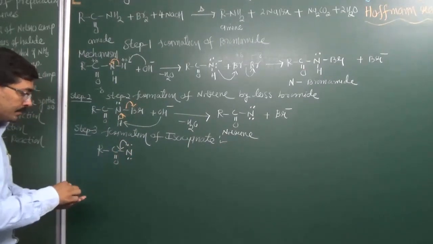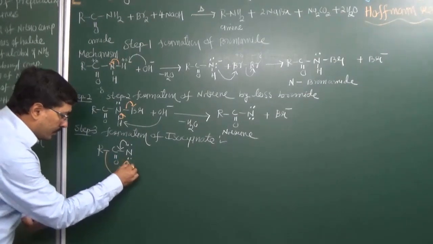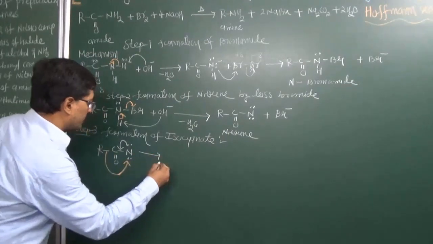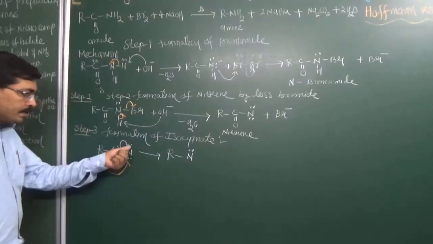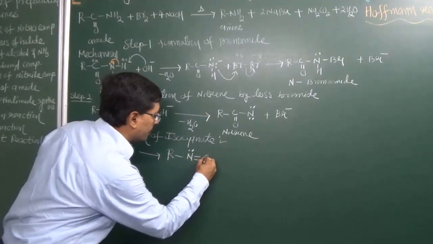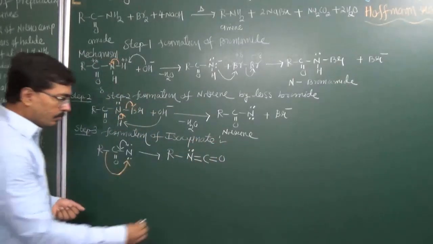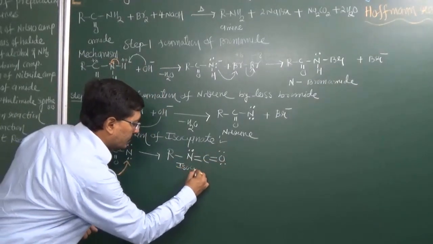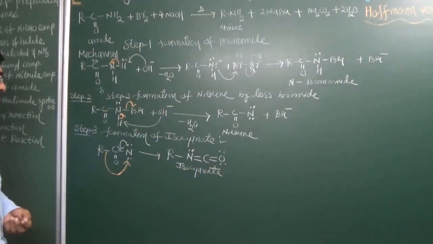At the same time, this alkyl group will transfer to nitrogen with its electron pair. When the alkyl group transfers with the electron pair on nitrogen, then we write this R-N. Now, out of the 2 nitrogen pairs, this nitrogen gives an electron pair to carbon and forms a double bond with carbon, and carbon has a double bond with oxygen. Whatever structure is obtained, this is known as an isocyanate. So now we have obtained an isocyanate in step 3.